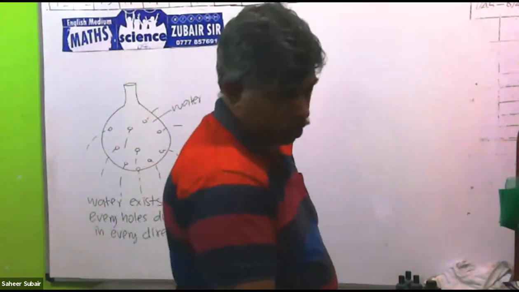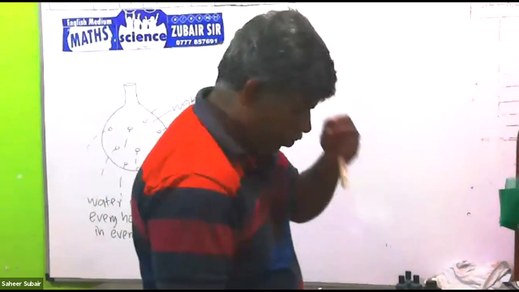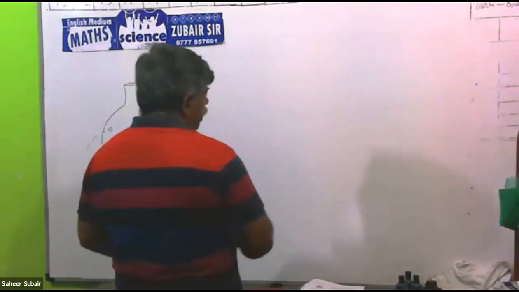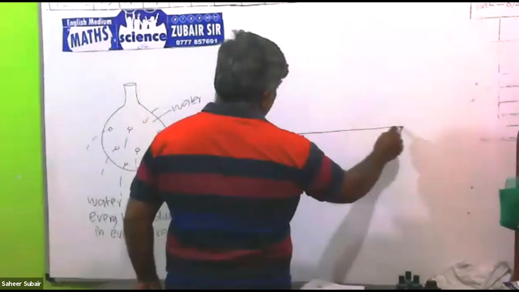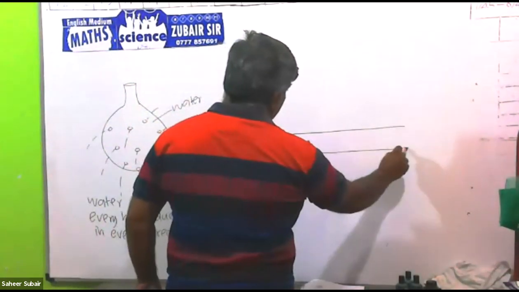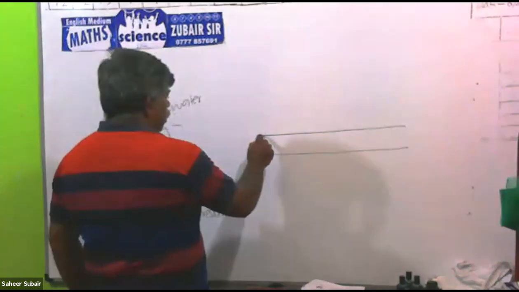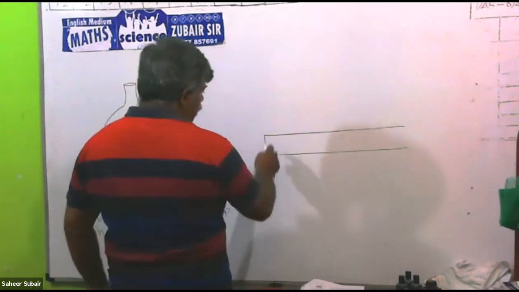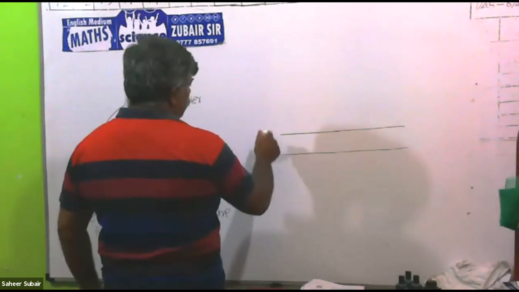Then see the next diagram. There are different containers. We'll take a pipe and fix some different containers to it.